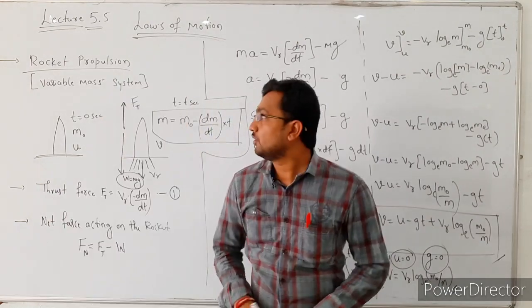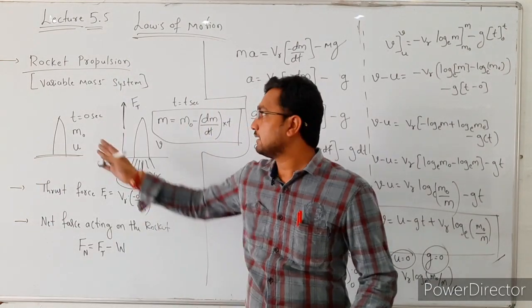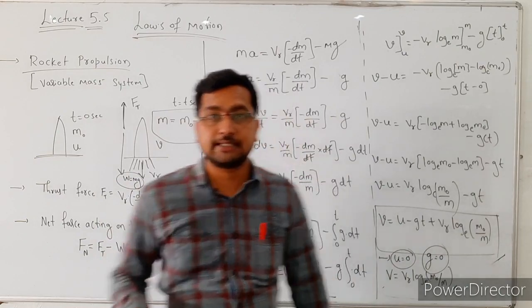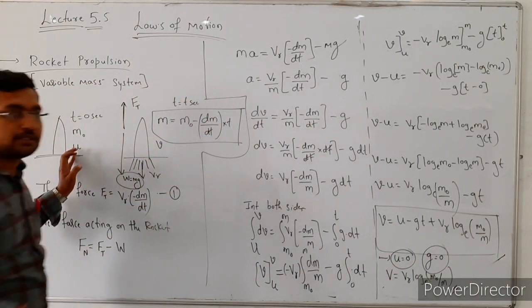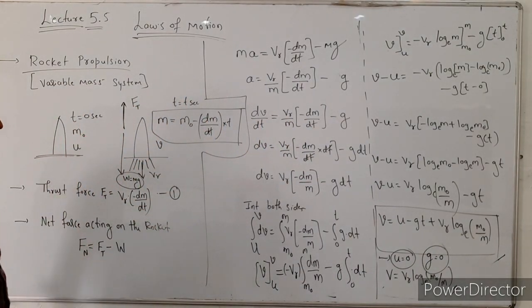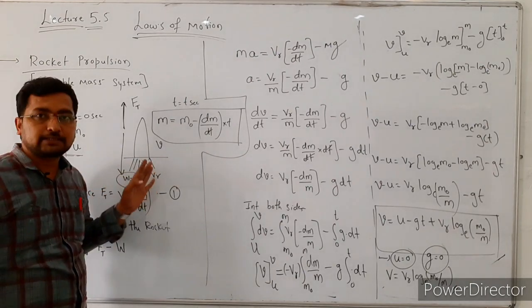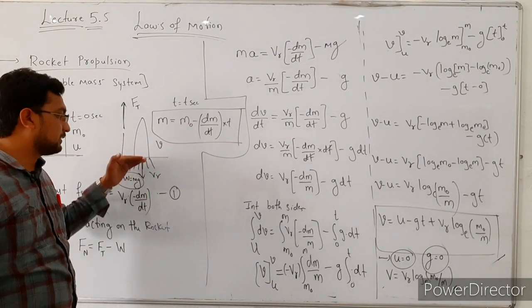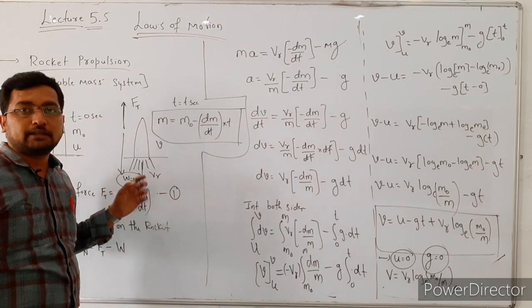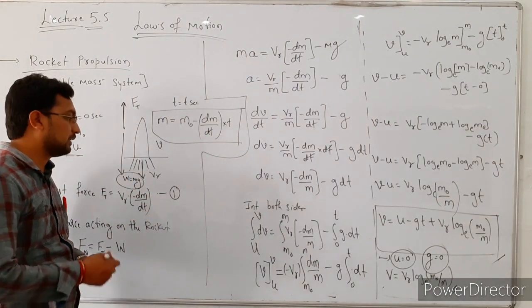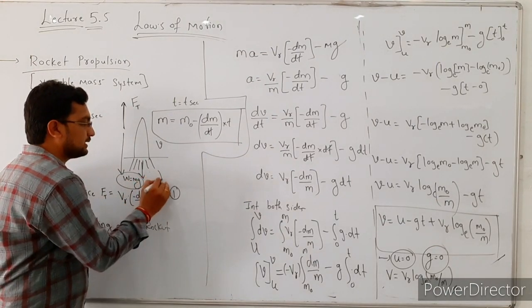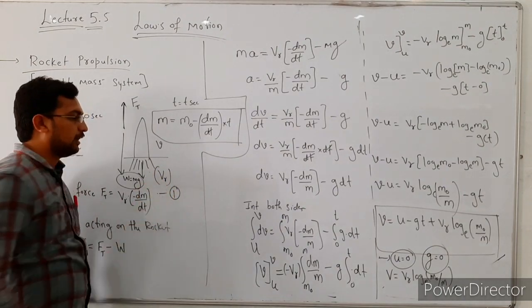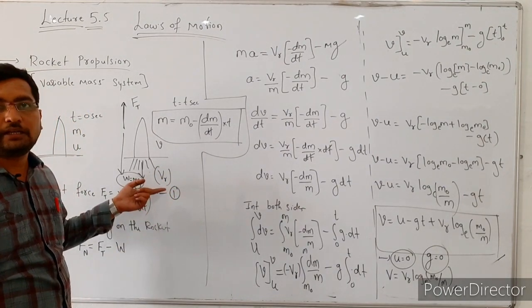In rocket propulsion, first we consider a rocket with initial mass m0 and initial velocity u at the time t equal to 0 second. Afterwards that rocket starts moving in the upward direction, and it starts emitting some gases in the vertically downward direction with some velocity, that is V suffix R, the exhaust velocity of the gas.